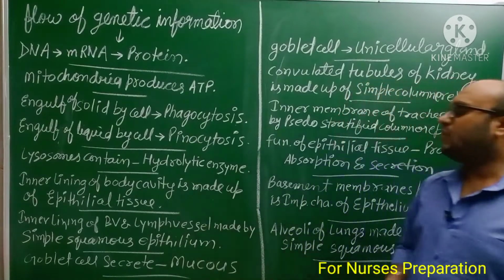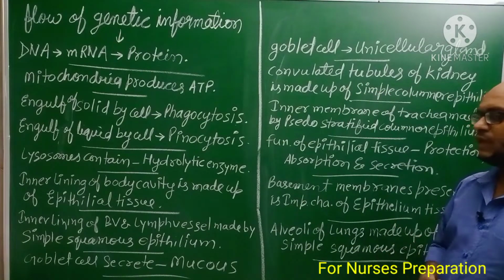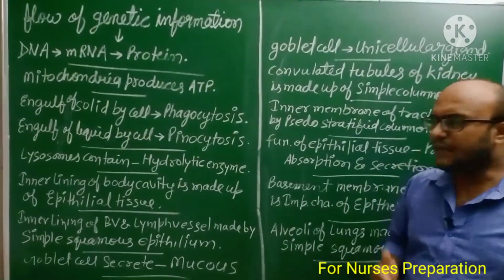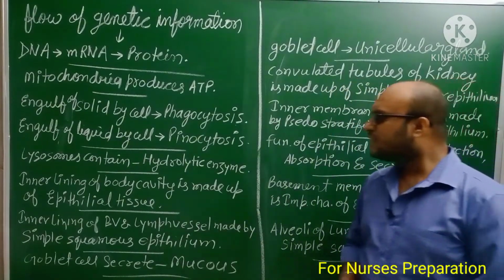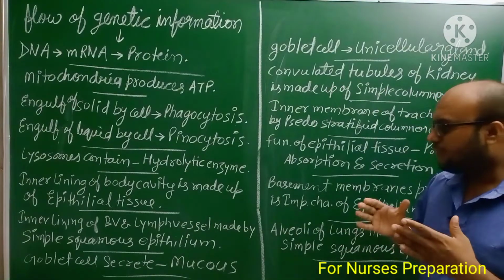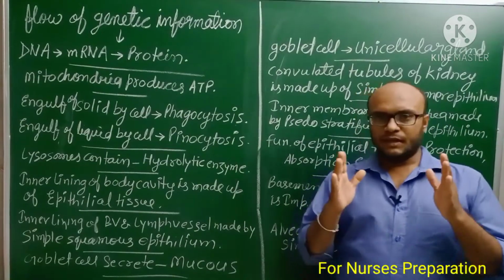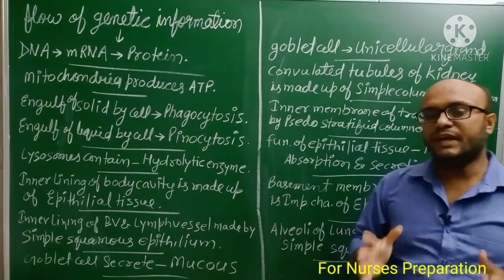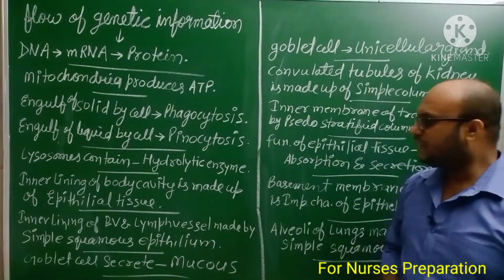Inner lining of the body cavity is made up of epithelial tissue. Next, inner lining of the blood vessels and lymph vessels is made up of simple squamous epithelium.